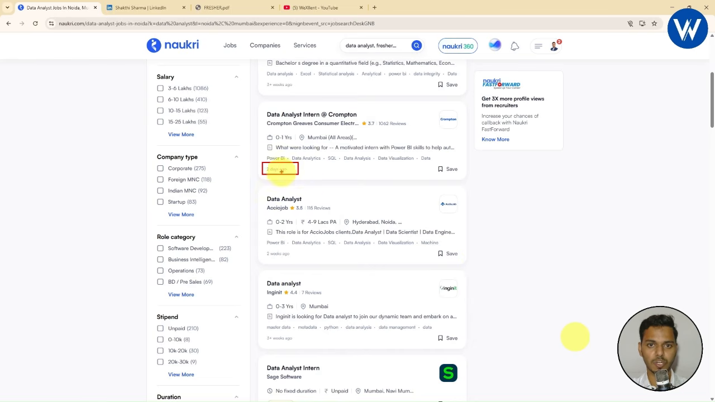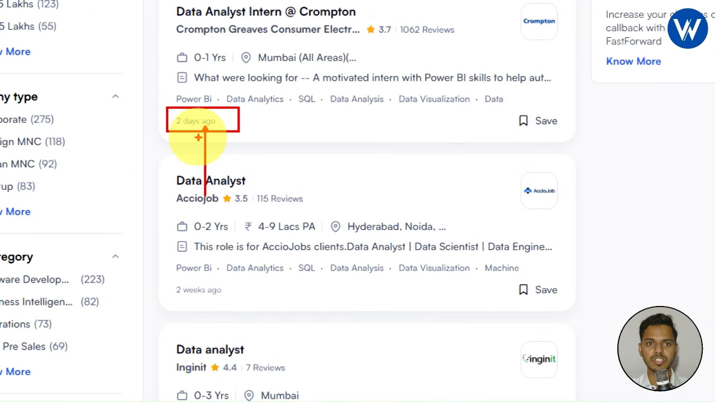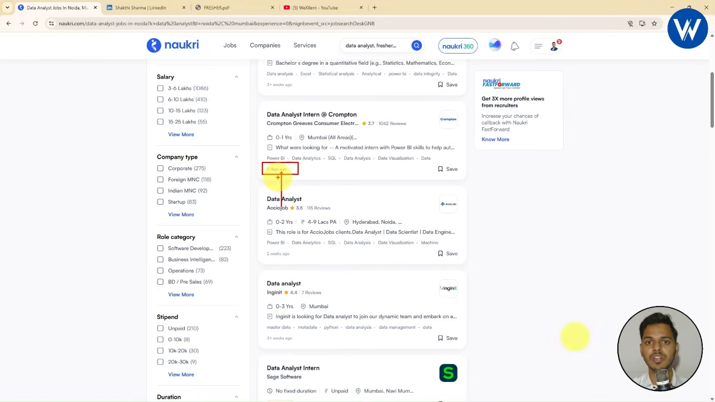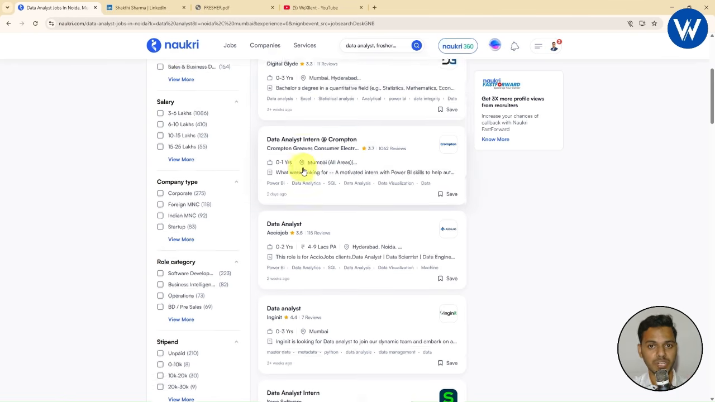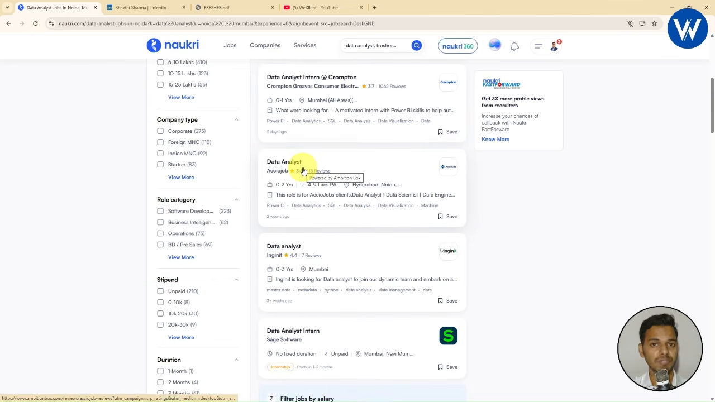Here you can notice this job is posted 2 days ago. So basically you need to filter the job. Whenever you are applying for a job, you need to apply for a job which is posted either 1 day or 2 days before. Okay, this point is very important. Now let me show you how you can filter the job.